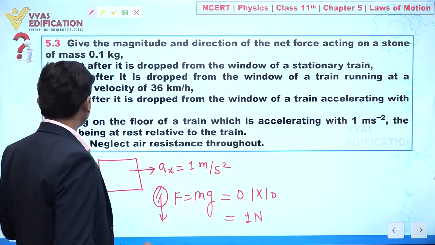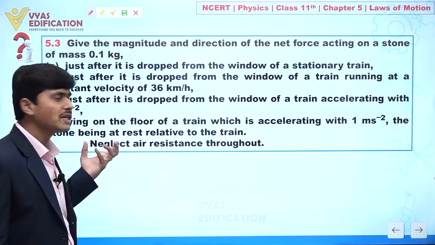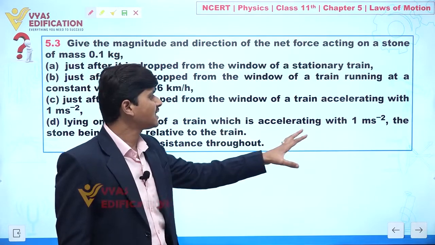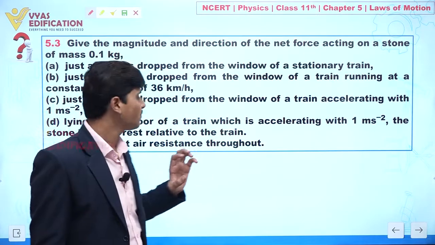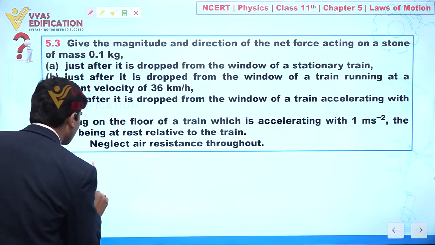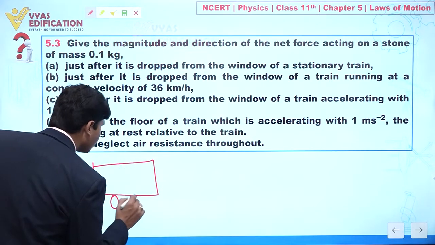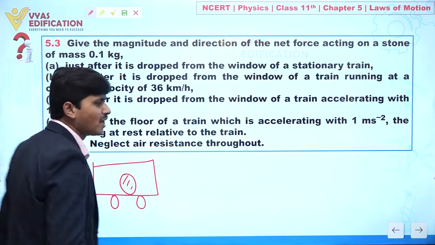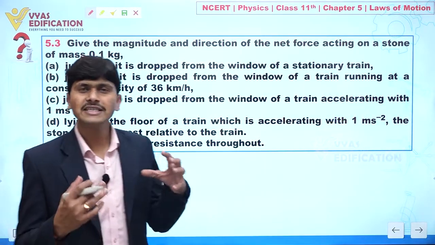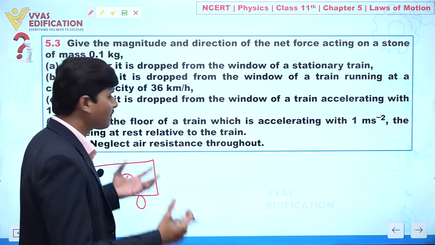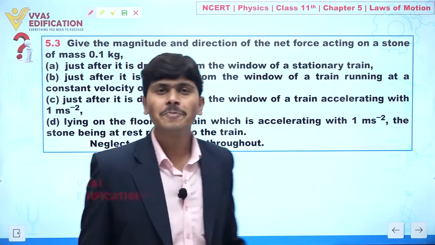Now we are going to discuss the last situation. In the last situation it is given that the stone is lying on the floor of a train which is accelerating with 1 meter per second square, the stone being at rest relative to the train. Fine. So now we are not dropping this stone from the window of the train. We are saying the stone is placed inside the train, and we have to find the net force acting on this stone. Definitely, when the stone is inside the train, if I observe from the ground, this stone is moving with the same acceleration as the train.